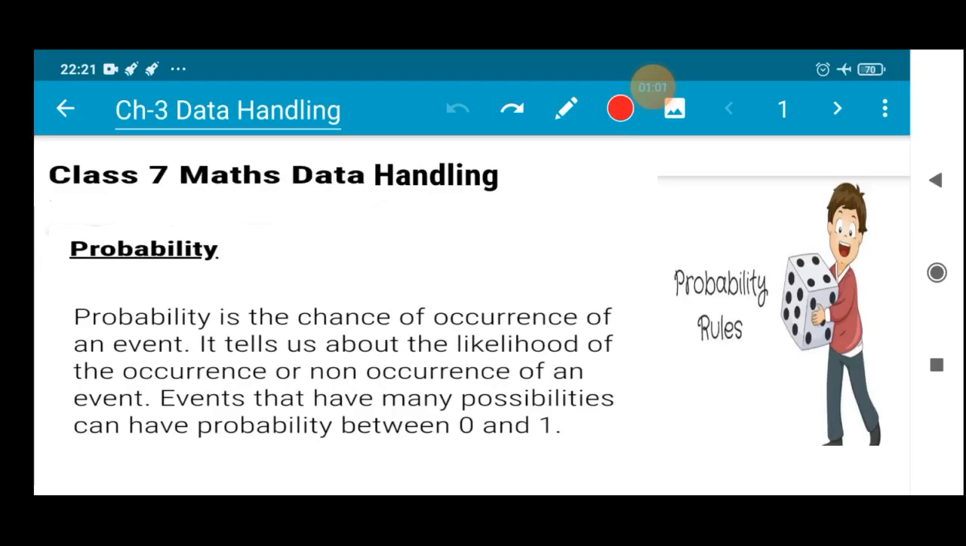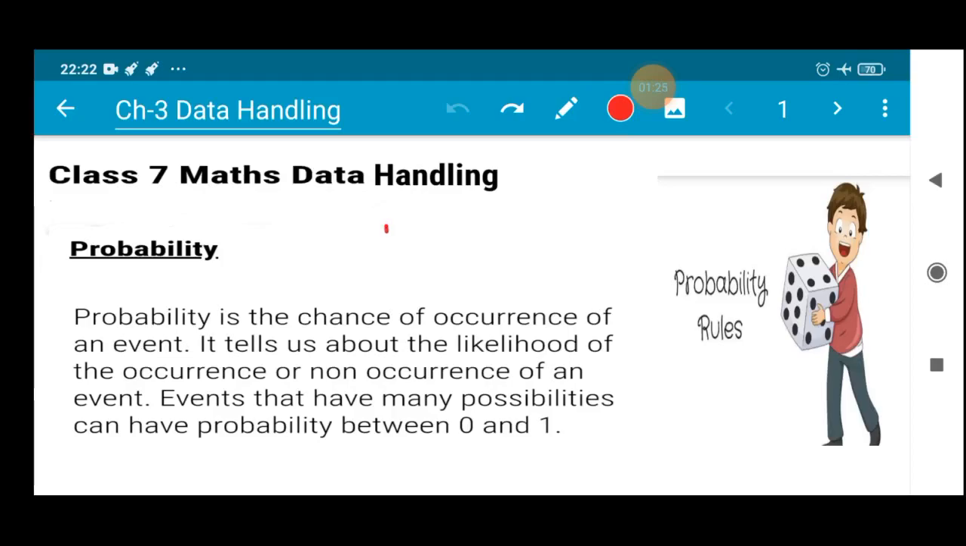So that means when you are flipping a coin, head may be there, tail may be there. So that is the probability of getting head and probability of getting tail. Head and tail, those are 50-50%. So that is nothing but a probability. So an event that has many possibilities can have probability between 0 and 1.